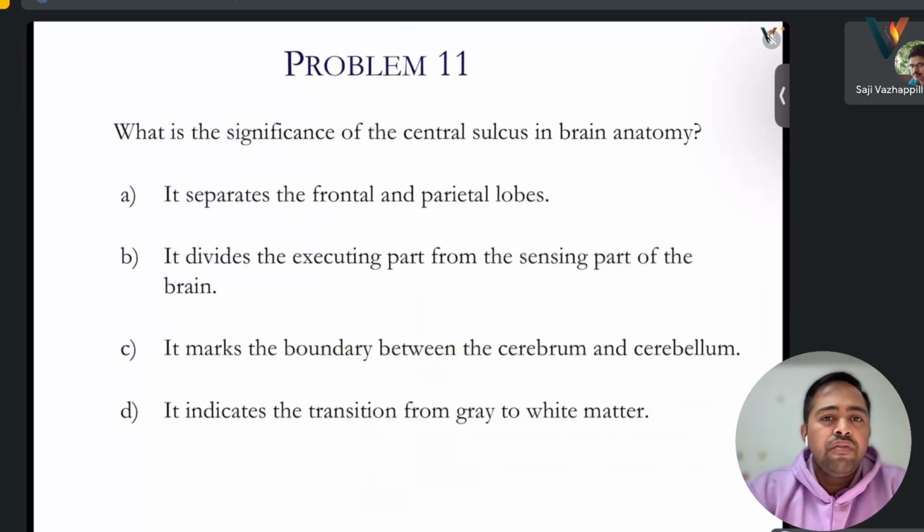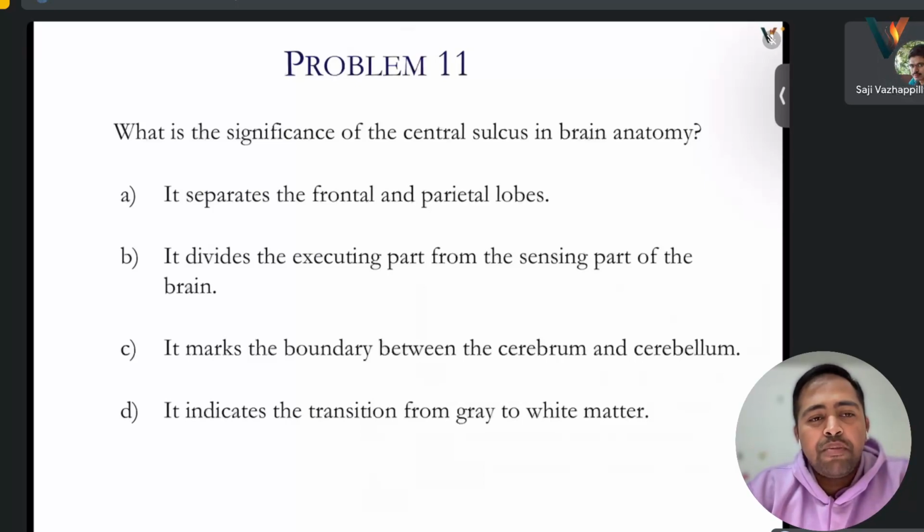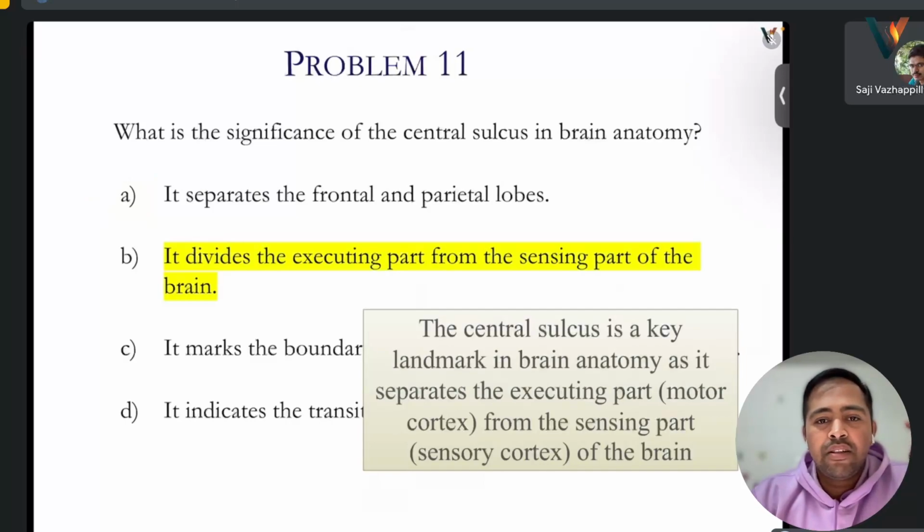What is the significance of the central sulcus in brain anatomy? It separates the frontal and parietal lobes, dividing the executing part from the sensing part of the brain. It marks the boundary between cerebrum and cerebellum. It indicates the transition from gray to white matter. Sir, it separates the frontal and parietal lobes. It is a key landmark as it separates the motor cortex from the sensory cortex.